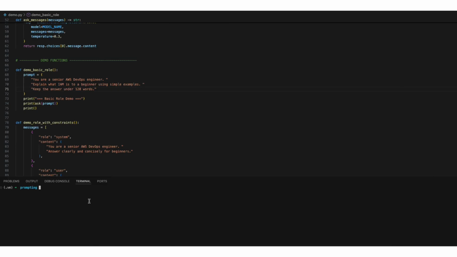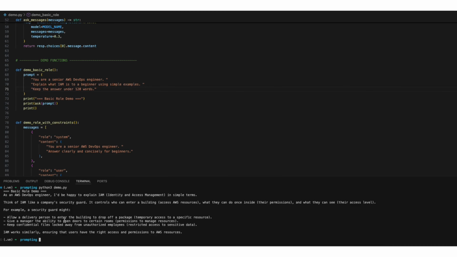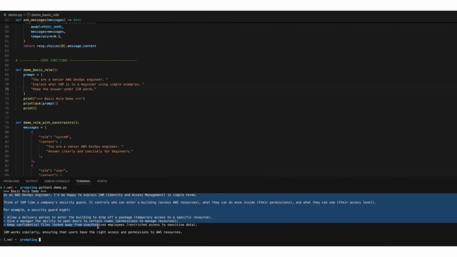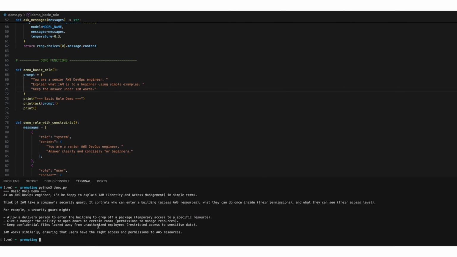So when I call this function, like here, I print a header, then print the model explanation, and the output is usually short, friendly, and beginner focused because of that role and constraint we set up in this function.